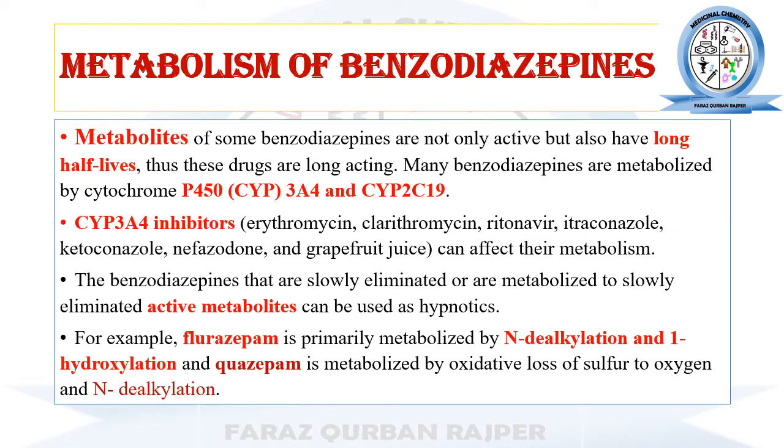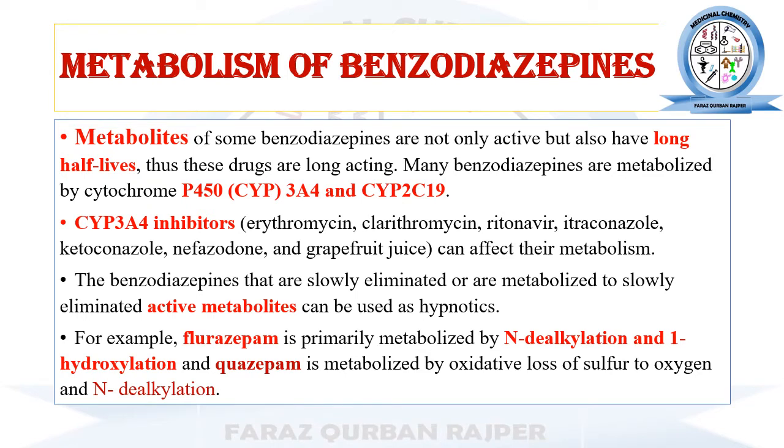Benzodiazepines undergo different types of chemical reactions during metabolism to get converted into polar form. For example, flurazepam is one of the benzodiazepines. When it is metabolized, it undergoes N-dealkylation, an oxidation reaction, to remove the alkyl side chain, because we know that the alkyl side chain is a non-polar functional group.